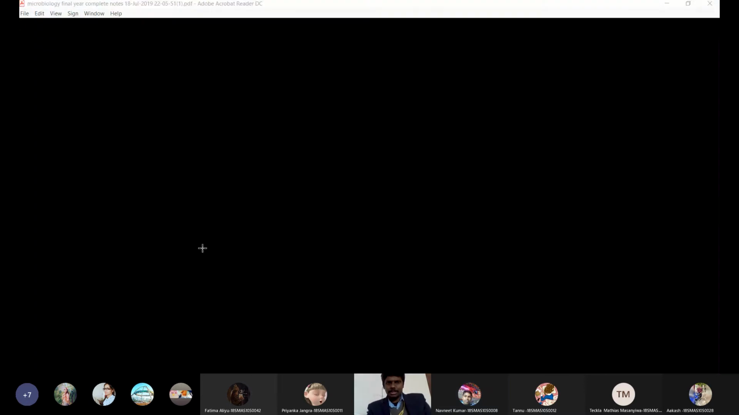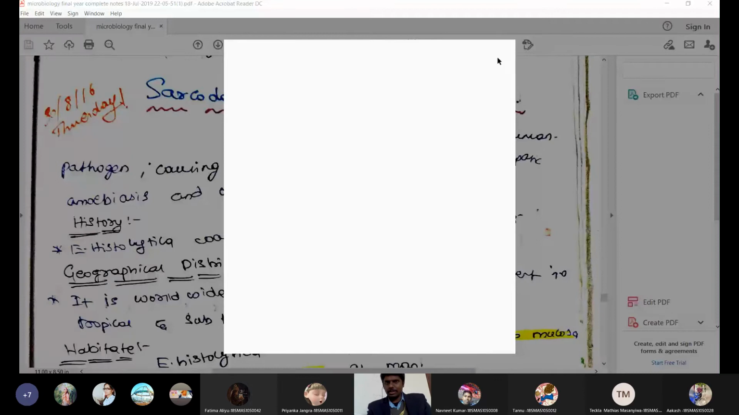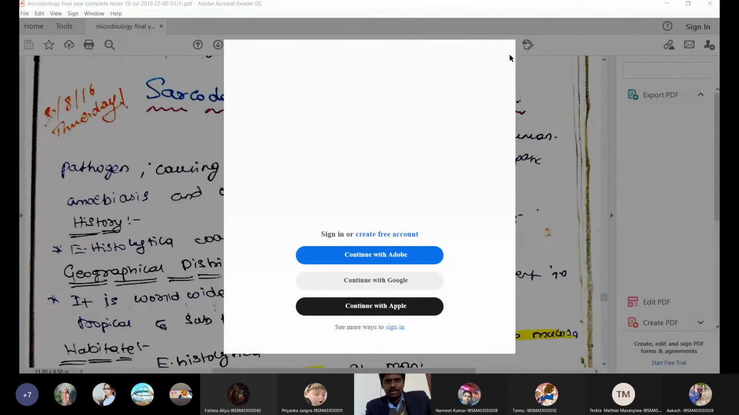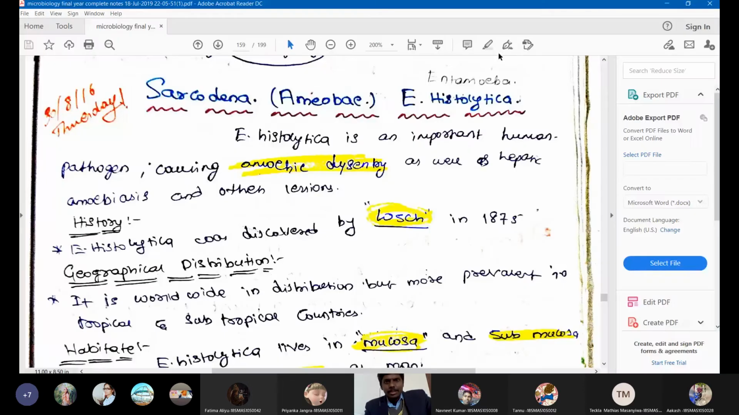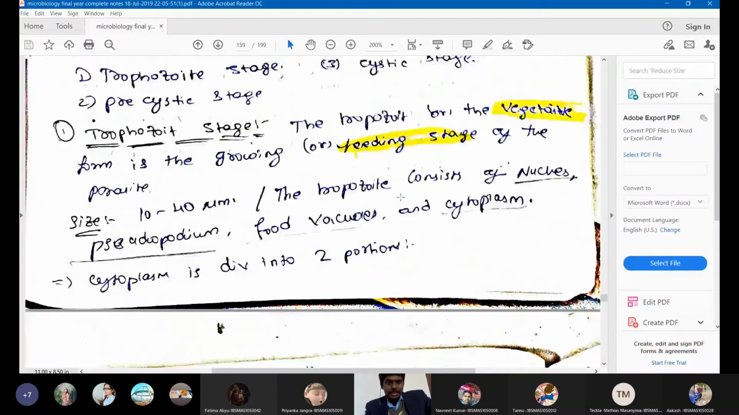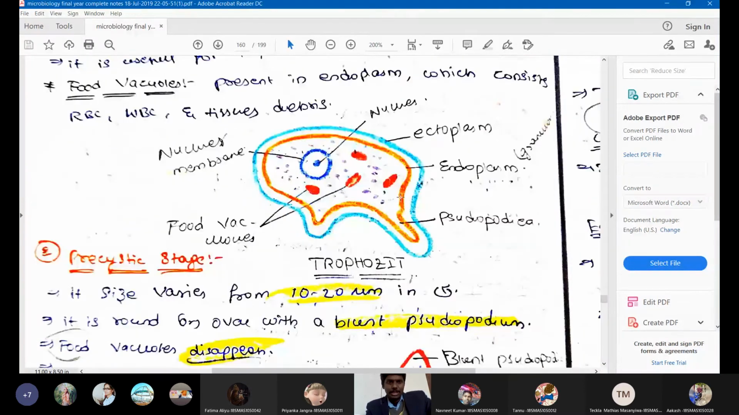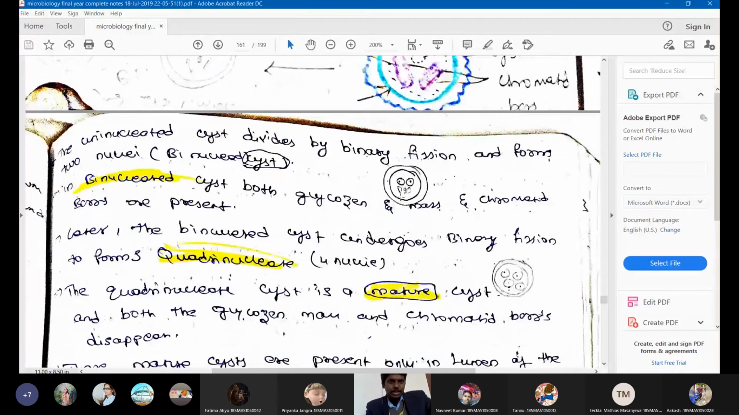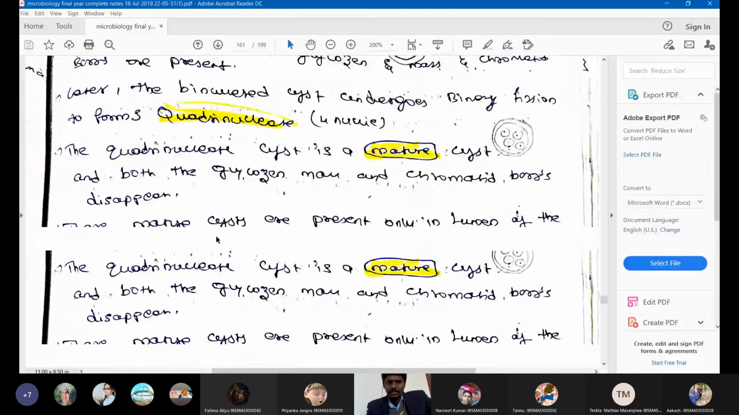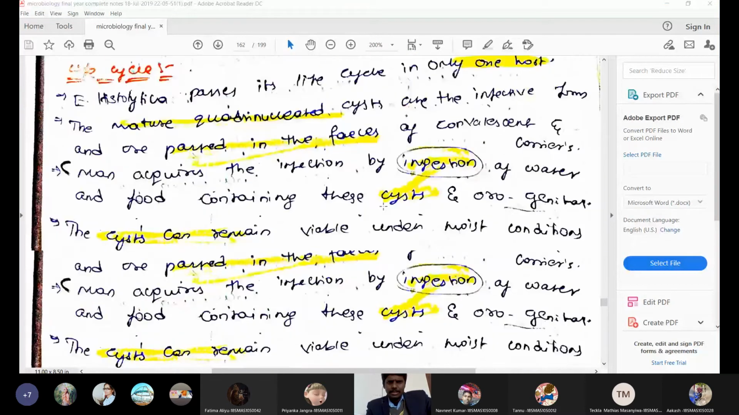First I discussed the history. I discussed the geographical distribution. Then I discussed the trophozoite. This is the structure of the trophozoite. Then we discussed the pre-cyst. Then we discussed the cyst, and we discussed the quadrinucleated stage and everything. Then I discussed the